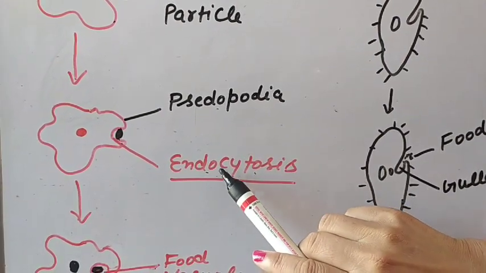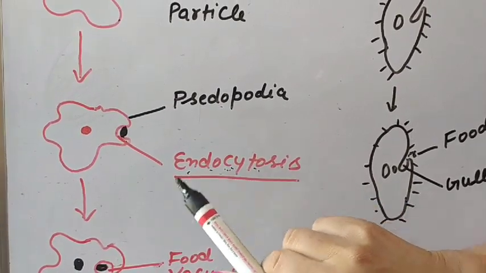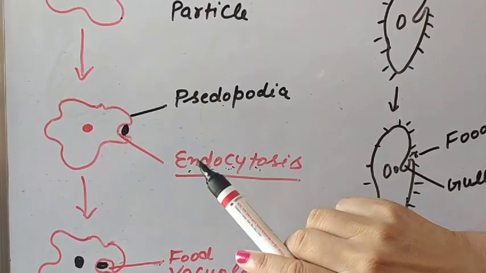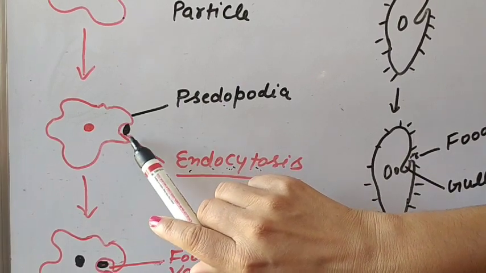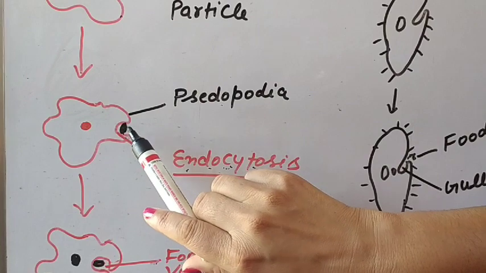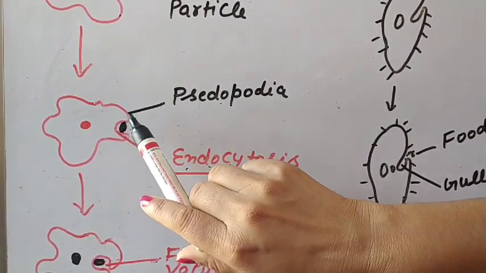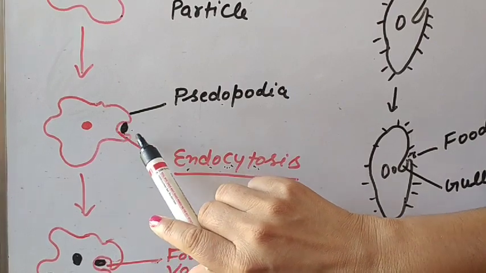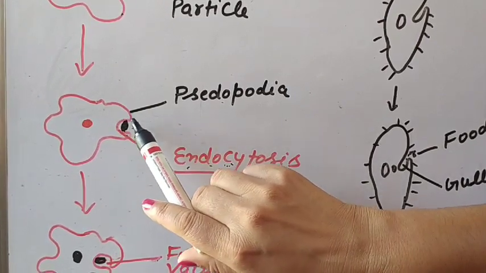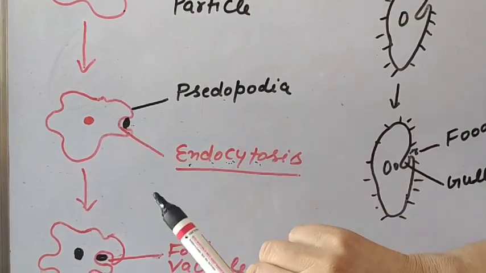This term we already learned in class 9th. Endocytosis. Endo means inside and cytosis refers to the cell membrane. So when the cell membrane goes inside to take the food particle, it is known as endocytosis. So these pseudopodia go inside, or you can say there is invagination of these pseudopodia to take the food particle.